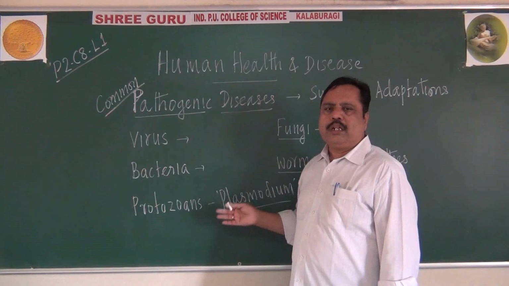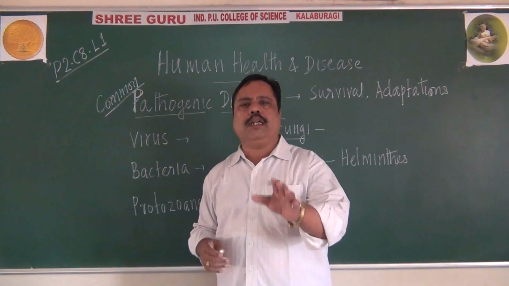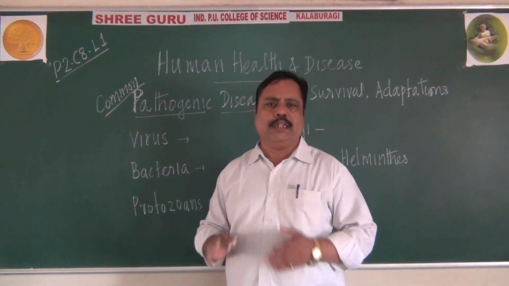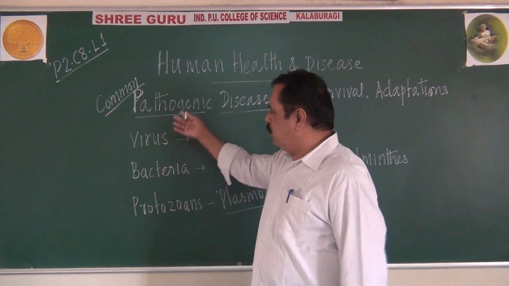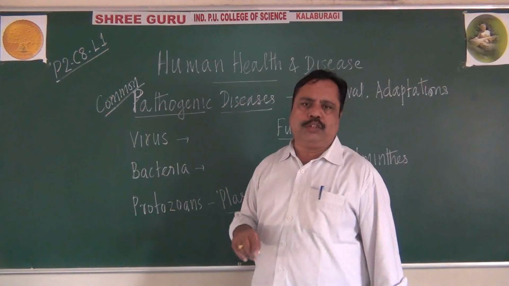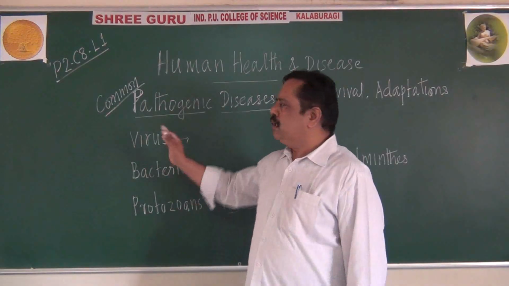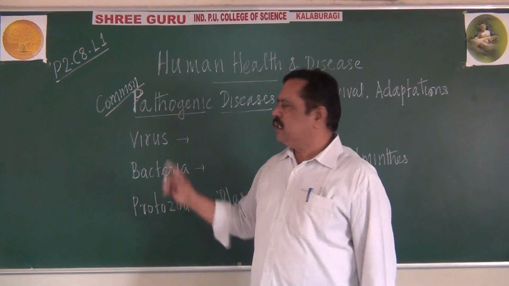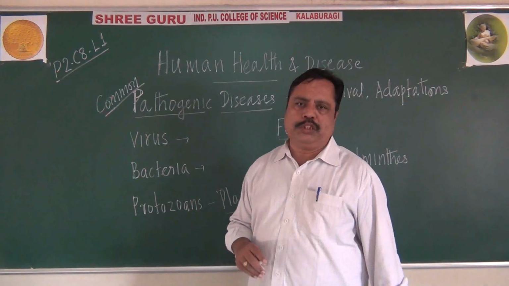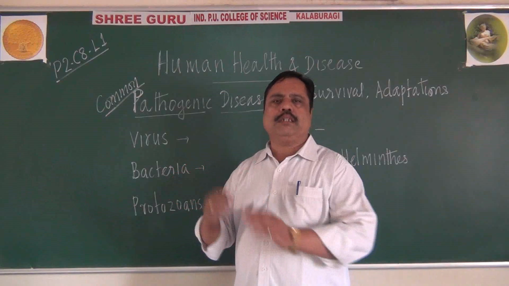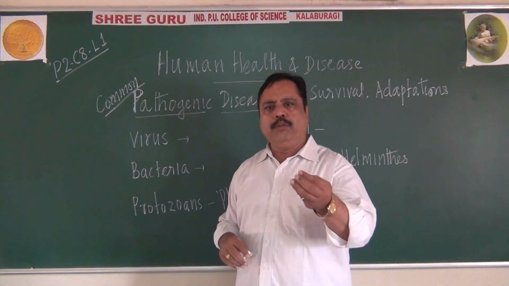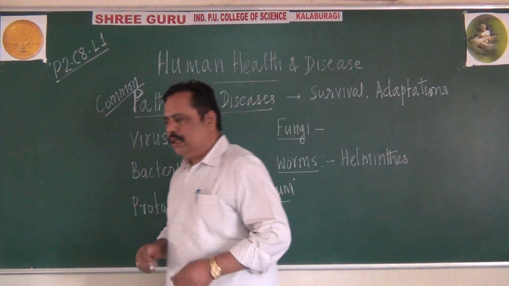Various pathogens. What are pathogens? Any organism which will cause disease is called a pathogen. So about 5 to 6 types of pathogens we are going to study. I will start it in the next class related to these pathogens. Then we will go for some of the diseases like immunity, environment, immunity. Okay, let me stop.